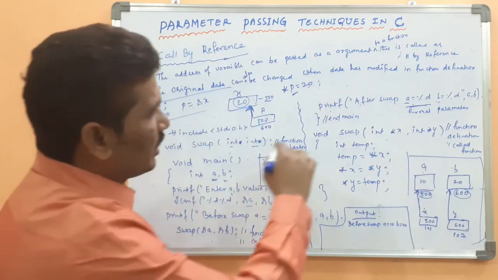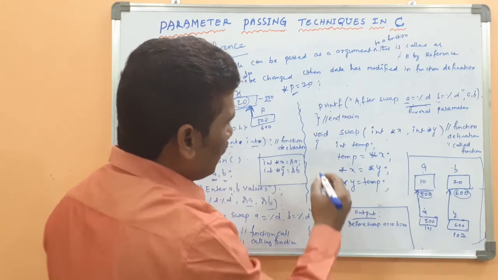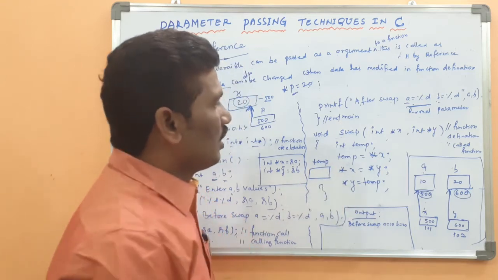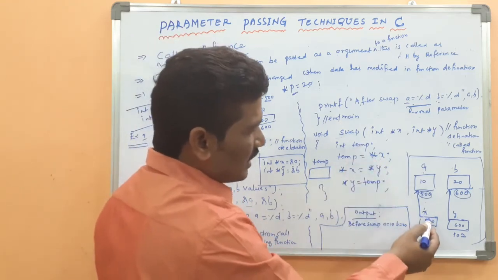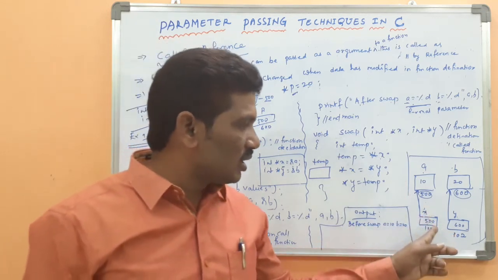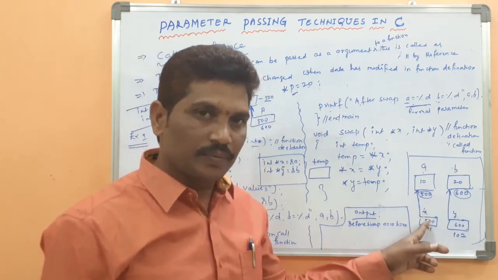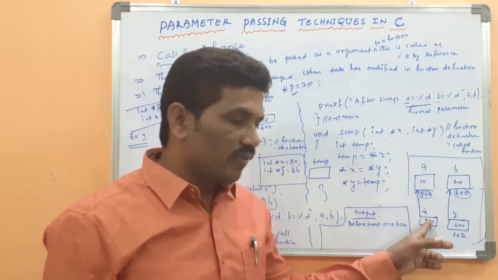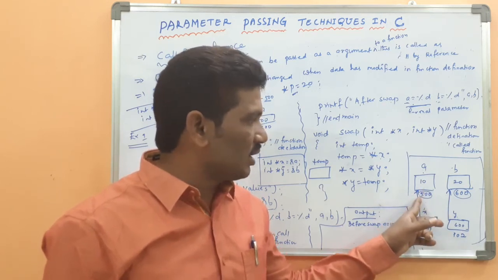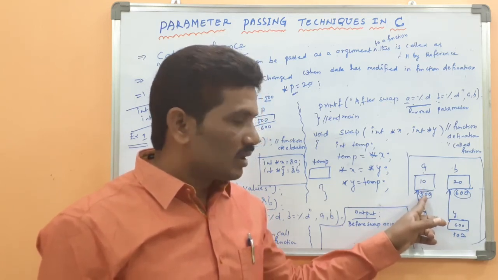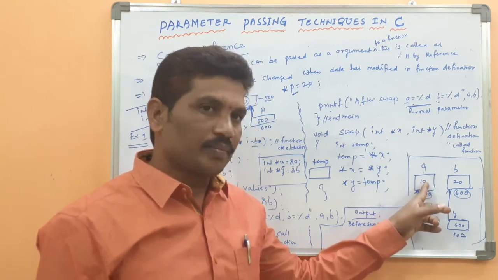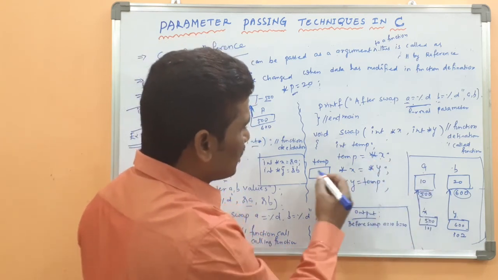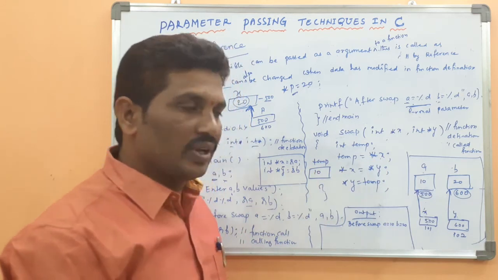Yeah, then you come to here, the temp variable. What is the temp value? Then star of x. What is the x value? Because x holds the address 500. How does x get the value? x holds the 500 address location, which points to the address location of 500. Then in that location, what is the value? In the address of 500, what is the value there? 10. Because star of x is 10, 10 will be stored in the temp variable.